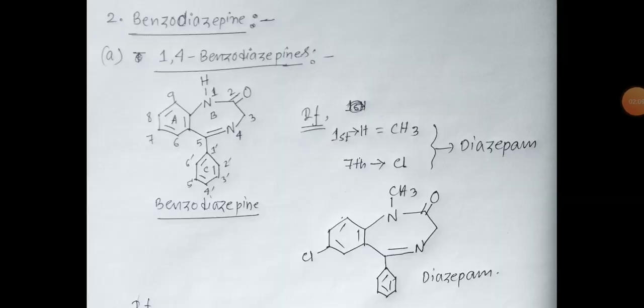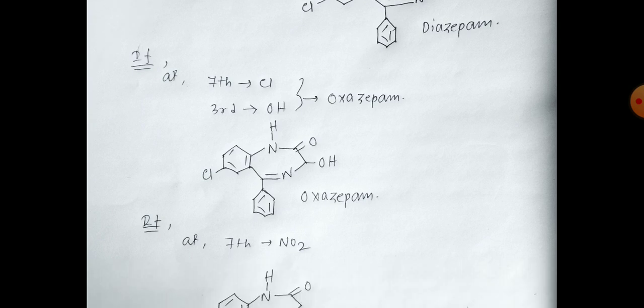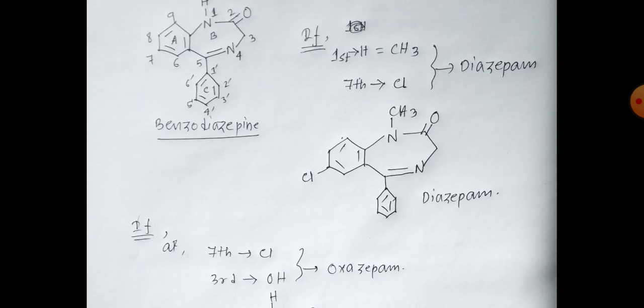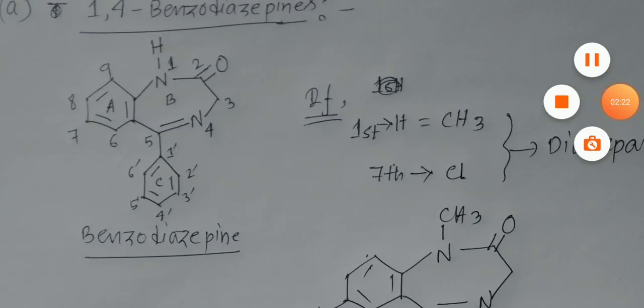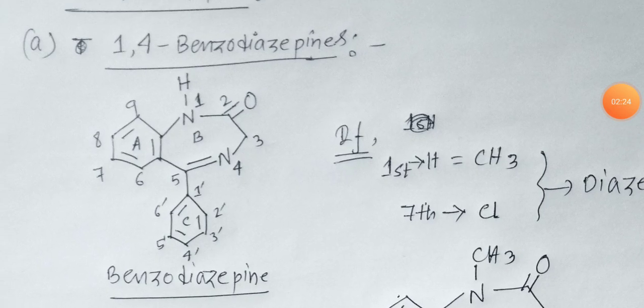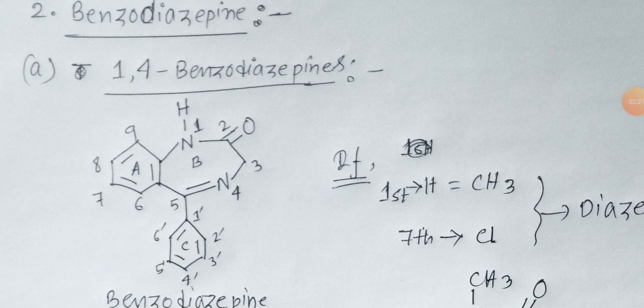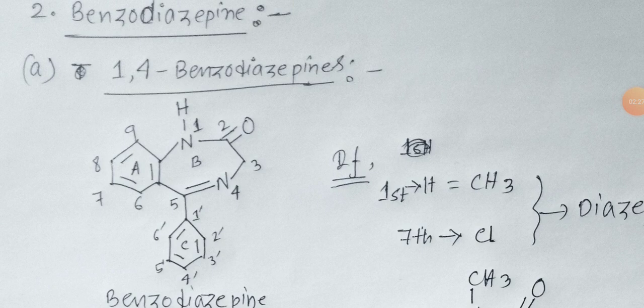They are of two types: one for benzodiazepines and triazole benzodiazepines. One for benzodiazepines are diazepam, oxazepam, nitrazepam, etc. So here, this is the basic structure of benzodiazepines, which consist of three rings A, B and C. A ring is benzene and C ring is benzene, and B ring is a diazepine ring, 7 membered with 2 nitrogens.